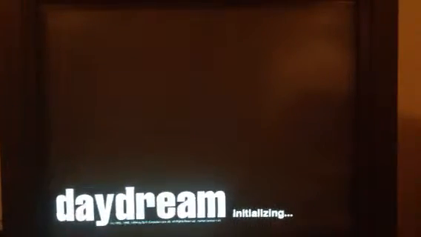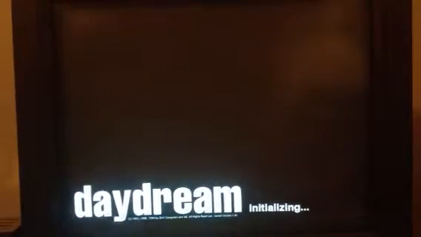So I had quite the experience getting this one working. And as you can see, what it's doing now, it's booting Daydream. So now it's going to start up the application. And basically what this app does is it converts a NeXT computer into a Macintosh, which is pretty cool. So now it is booting in to Mac OS.